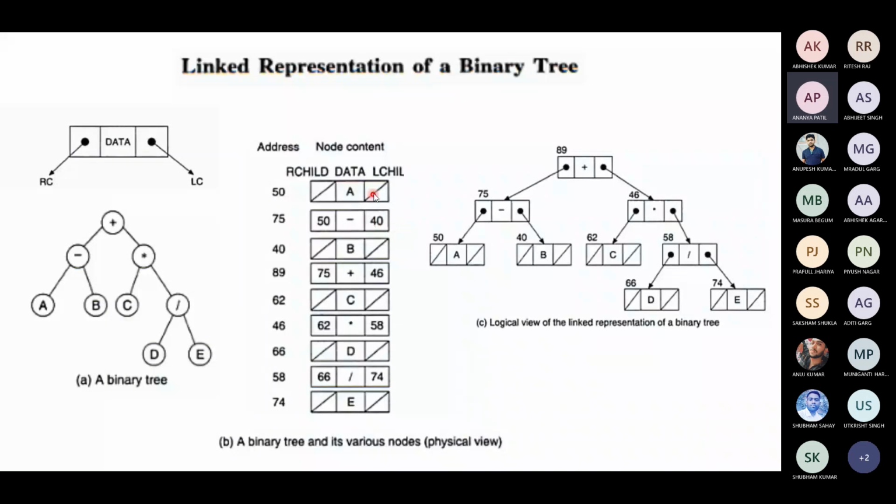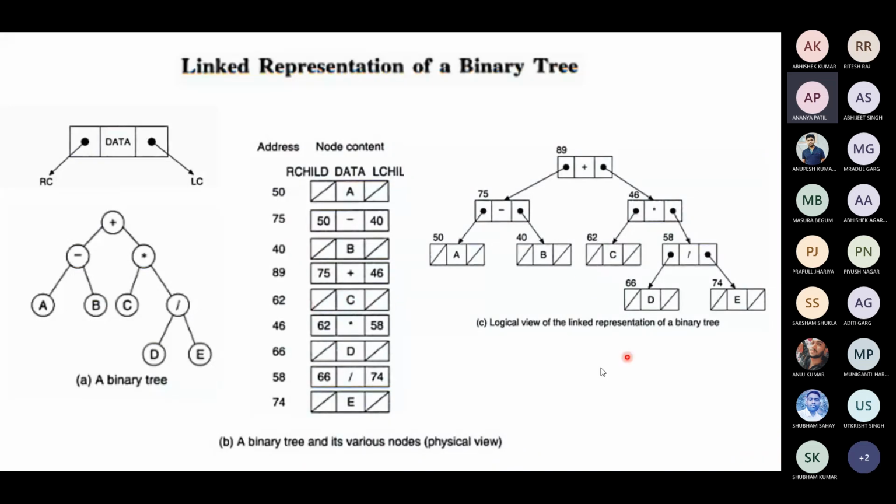And you go to the 50th location, you will find the data A. This has no child. You go to location 40, you will find B, which has no children. You go to 46, the 46 memory location is multiplication. It has a left child at 60, and 62, 58. So you go to the 62nd position, you will find C. They have no address, no children are there.